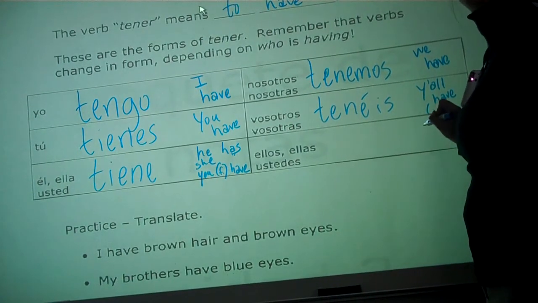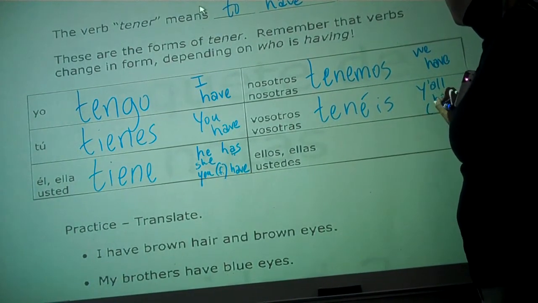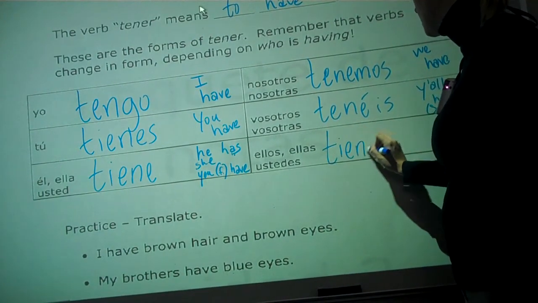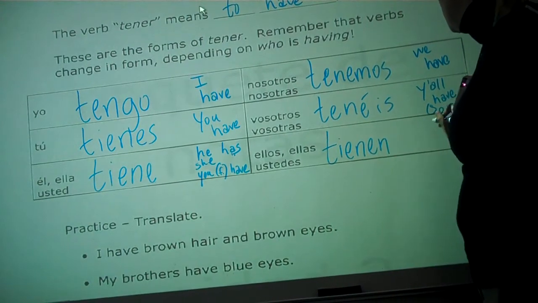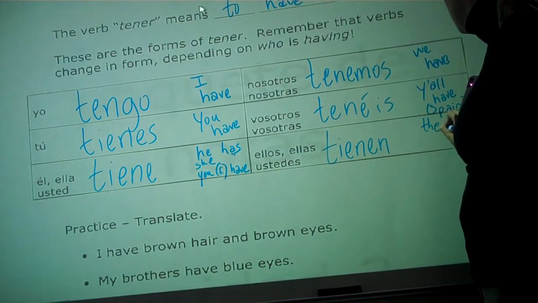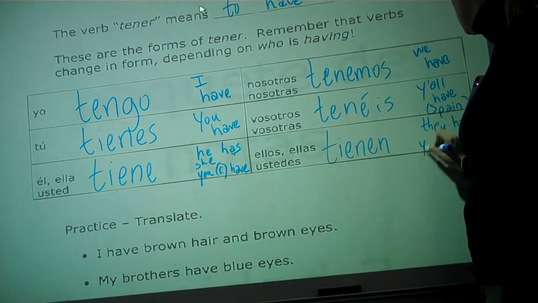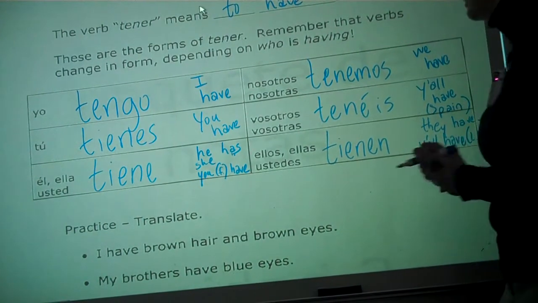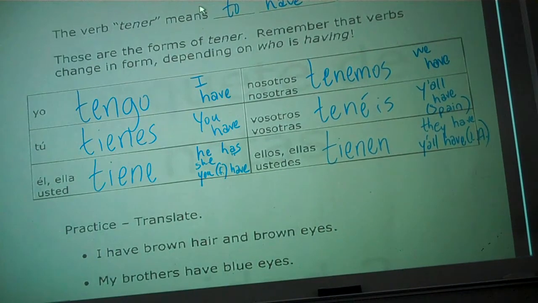Spain or Latin America? Spain. And down here, it's tienen. So ellos and ellas both mean what? They. So they have, or ustedes means y'all. Y'all have is in Latin America. So, those are the different forms of it.